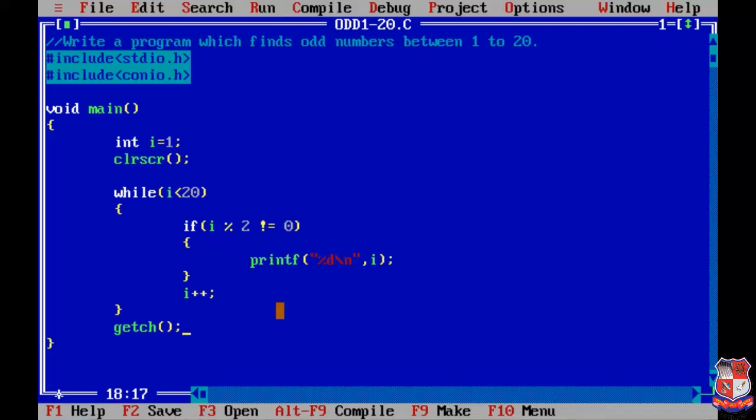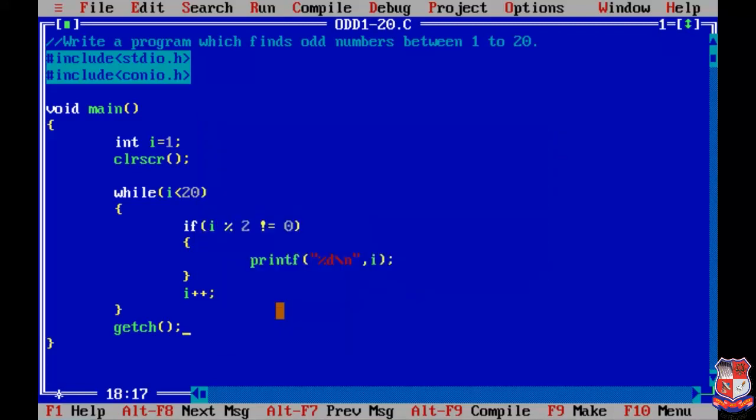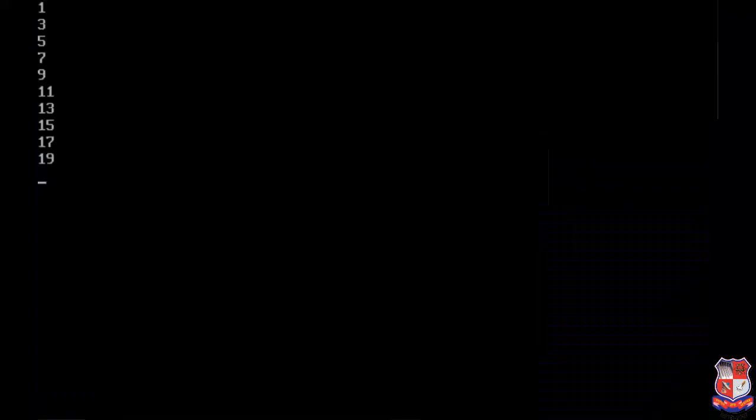Now we'll check whether there are any errors or not. For that we have to compile the program. To compile the program we press Alt F9. It shows there is no error. Now we are going to run our program by pressing Control F9. So it shows us the odd numbers between 1 to 19.